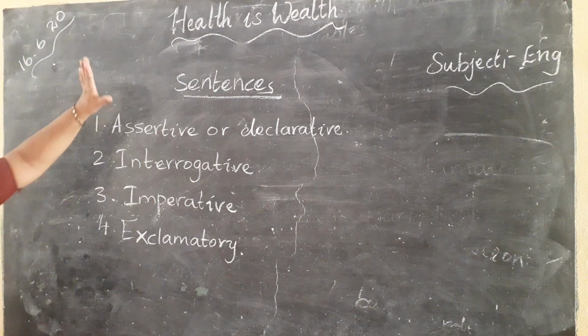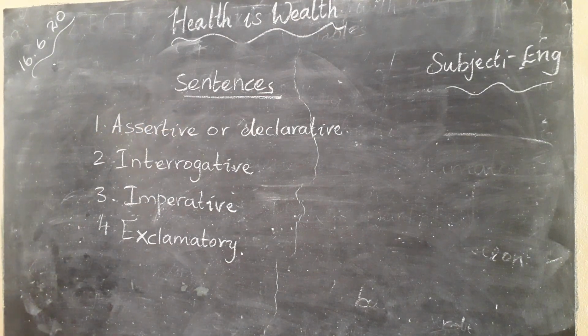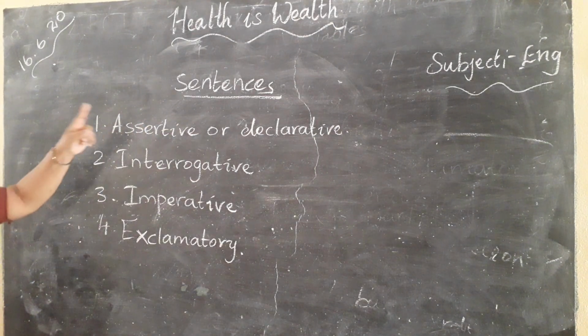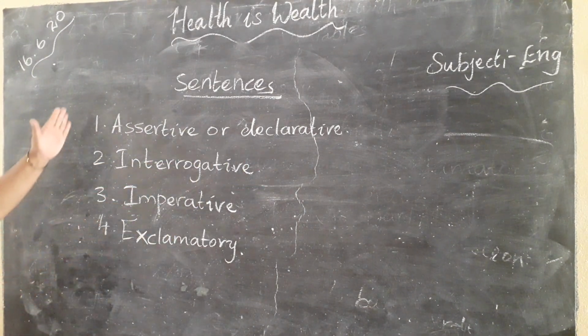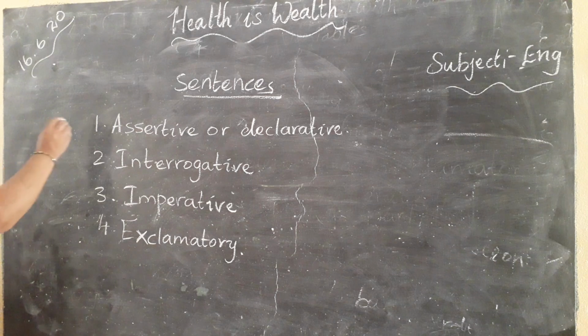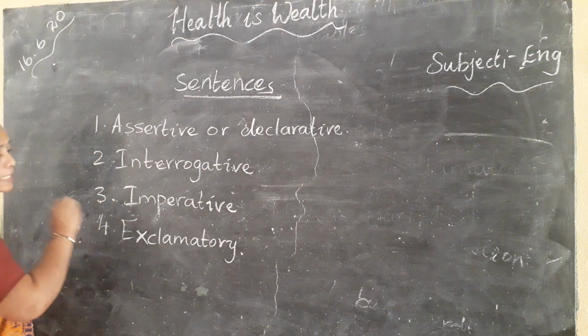First note down this, what is a sentence? I think you have noted down the definition. A sentence is a group of words which gives a complete meaning. Okay, there are four types of sentences. First one is assertive, second one is interrogative, third one is imperative, fourth one is exclamatory.